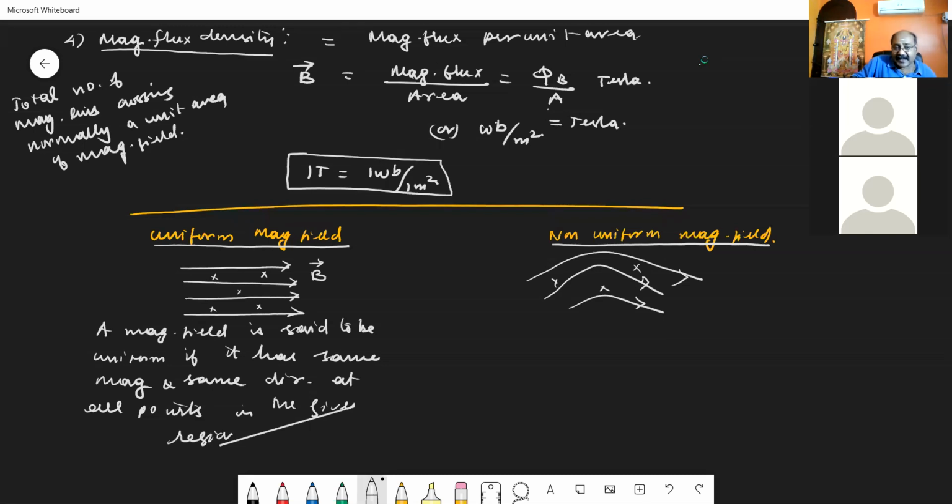It is taken to be same at all points and they are in the same direction. அப்படி இல்லைன்னா force experienced on a unit pole strength placed at different points is considered to be same. Then the magnetic field is considered to be uniform.